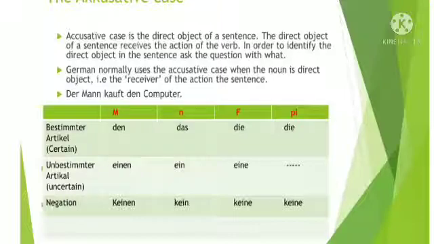Now see how we have to use the article in accusative case. Bestimmter article, certain: masculine den, neuter das, feminine die, plural die. Unbestimmter article, uncertain article: masculine einen, neuter ein, feminine eine, plural nothing. For negation: keinen, kein, keine, keine.